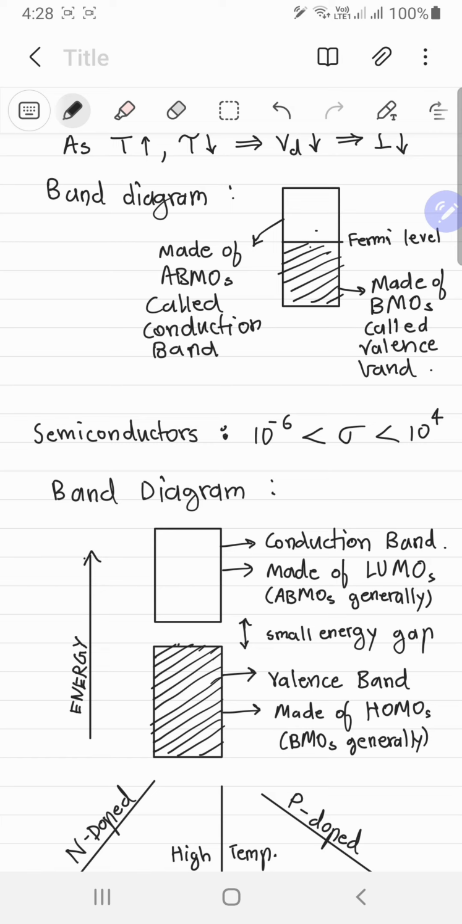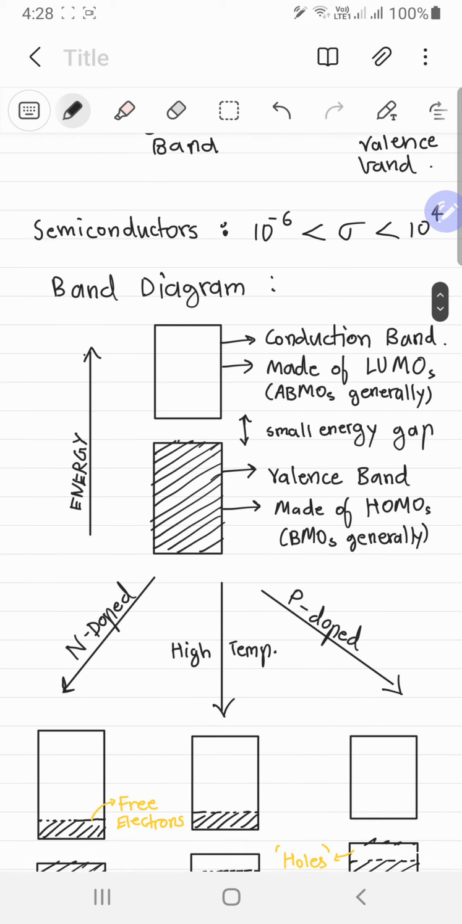Now let's look at something like covalent bonding or ionic bonding or something like that. So let's look at a semiconductor which has covalent bonds. So this guy's band diagram looks like this.